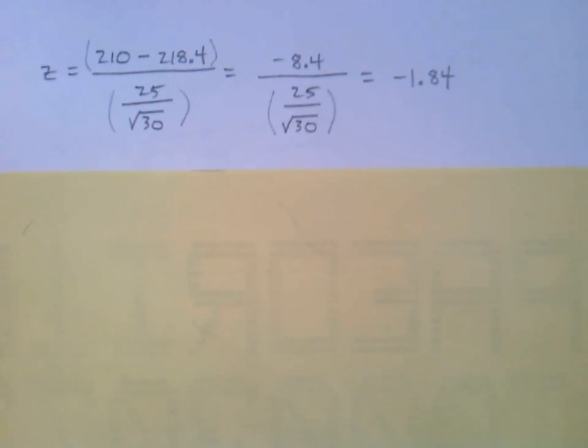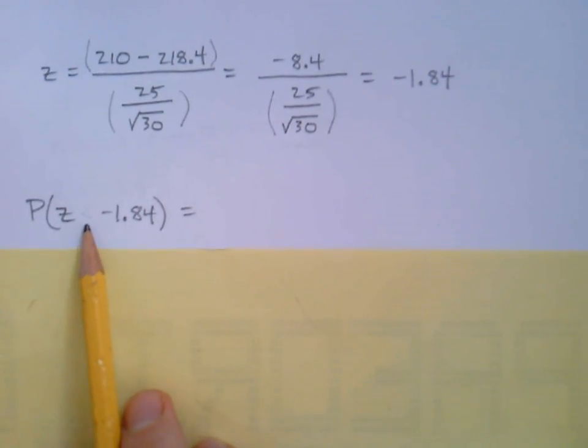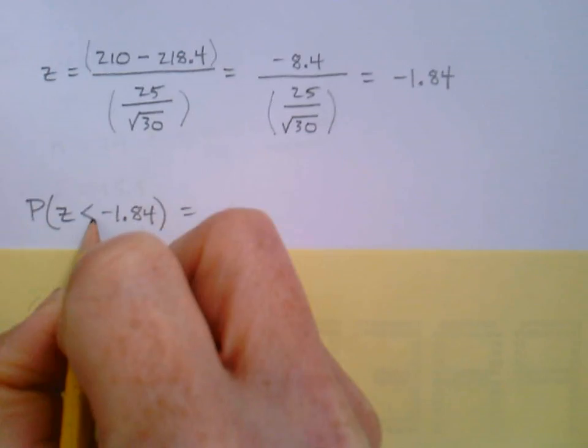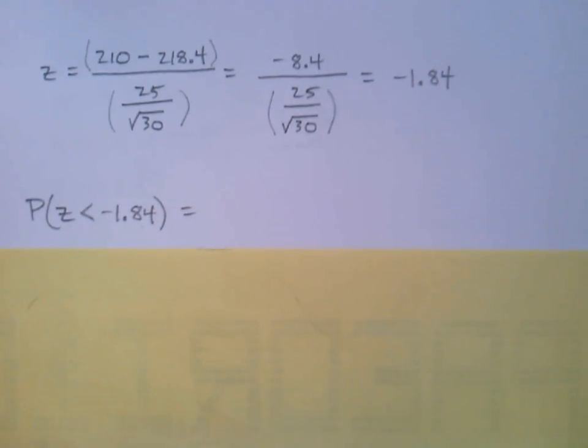So, taking that z-score, we'll find the probability. Now, what symbol, this time the probability of capital Z, sorry, that looks like a little z, it looks about the same size, that's a capital Z. We'll put our z-score in. Which symbol do we want? What did they say? They said less than 210 pounds. So nothing special here. We don't have to use any complement. We can just go for our Z table right now.